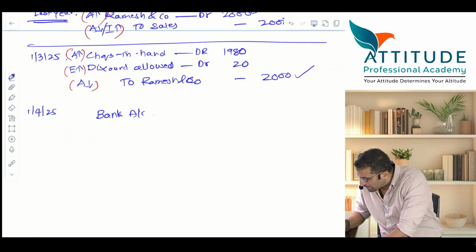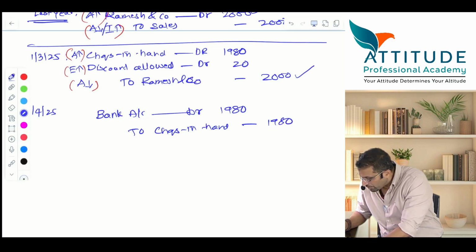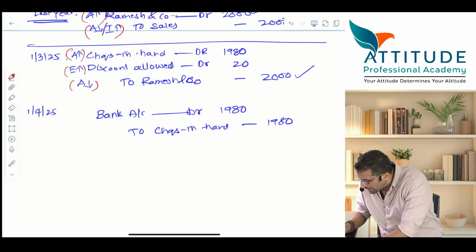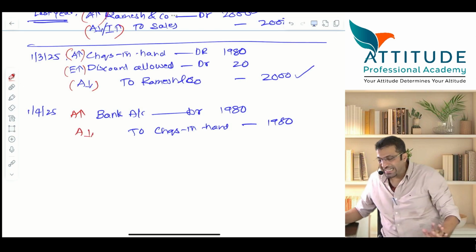Bank account debit. Amount how much? 2000 or 1980? Very good, 1980, checks in hand. Now please tell me what should I put in the bracket? Batao, bracket mein kya dalu? Here asset increases, so checks in hand will get closed.